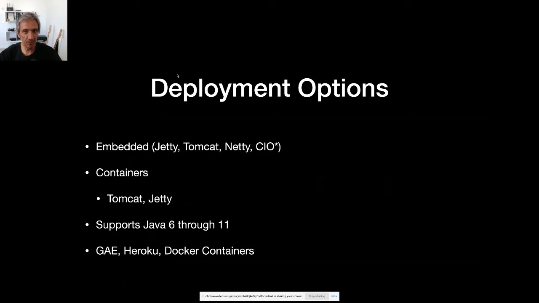When we talk about deployment, we have support for Jetty, Tomcat, Netty, CIO. CIO is coroutines IO, and it is experimental currently. It is not recommended for production, but that is the direction we're going in regards to support for multi-platform on the server. On the client, Ktor already supports multiple platforms. So you can use the client on the JVM, on JavaScript, or on native platforms. However, for the server, we are relying on coroutines under the cover, and we're going to be using our CIO engine to go down the route of multi-platform.